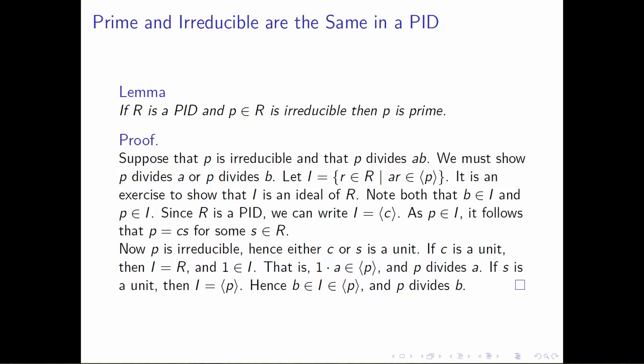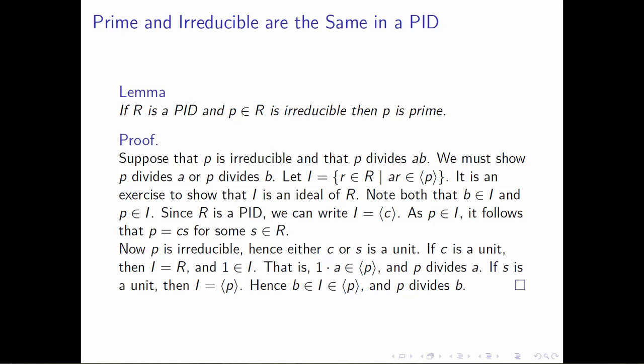But what I want to note is that this ideal that we've created is kind of special. It contains two very nice elements. In particular, the element B belongs to I because A times B is divisible by P, which means it belongs to the ideal generated by P. And it also happens to be the case that P belongs to the ideal I. That's because if I look at A times P, that definitely belongs to the ideal generated by P. It's very clearly a multiple of P.